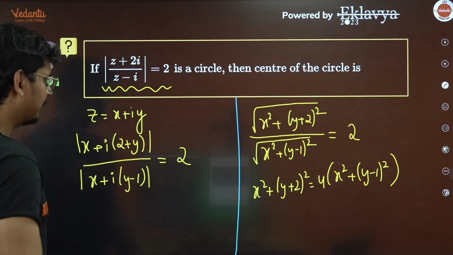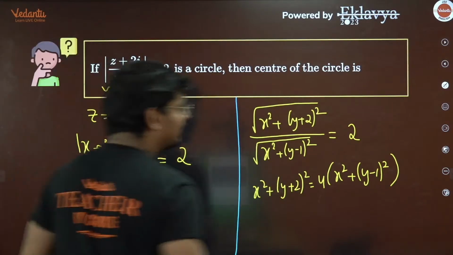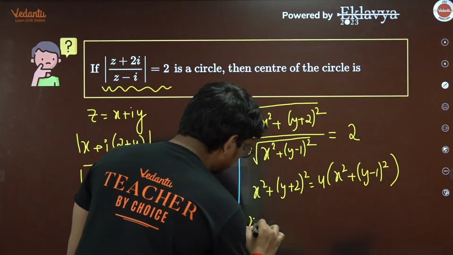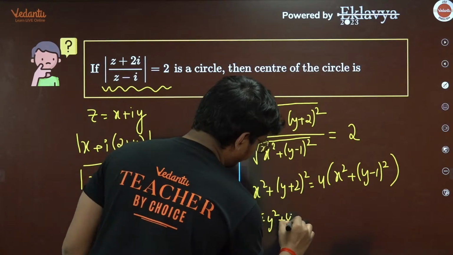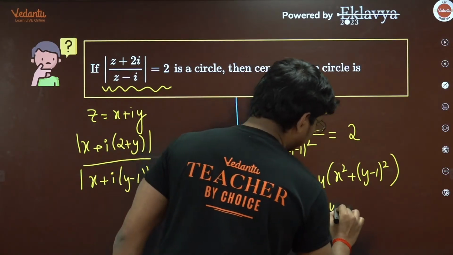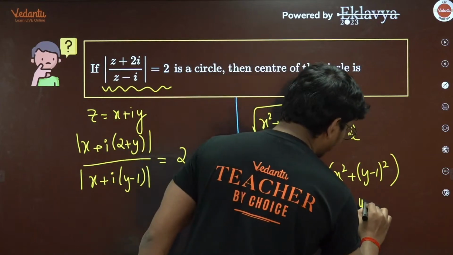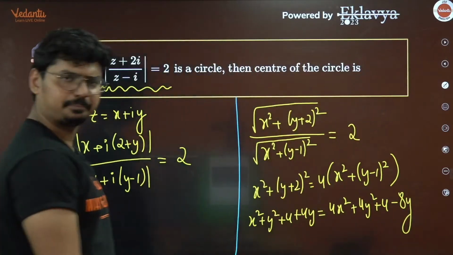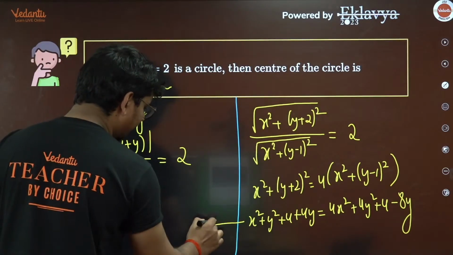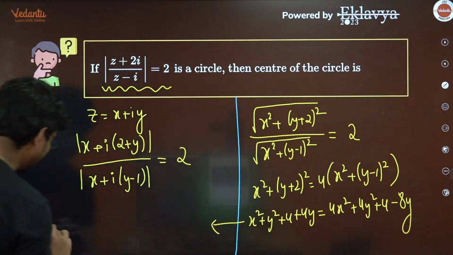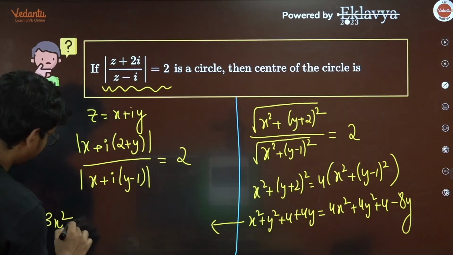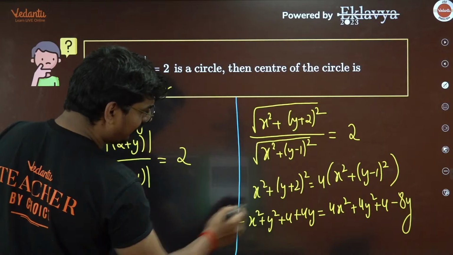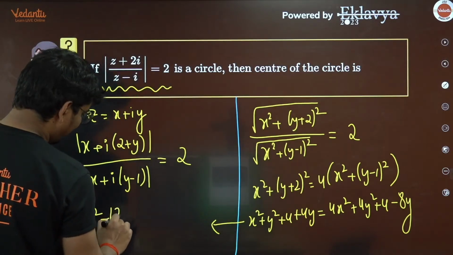Now do the simplification here. What are we going to get here, guys? So you get x square plus y square plus 4 plus 4y, and this is 4x square plus 4y square plus 4 minus 8y. This is what you're going to get. Okay, now simplify this. I'll get 3x square plus 3y square, and what else, guys? 3x square, 3y square, I think that is minus 12y.